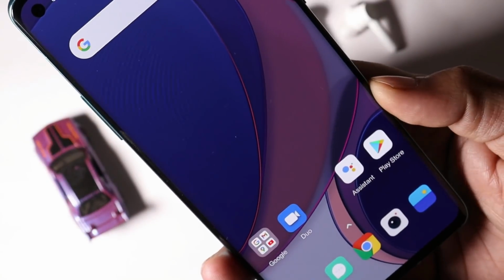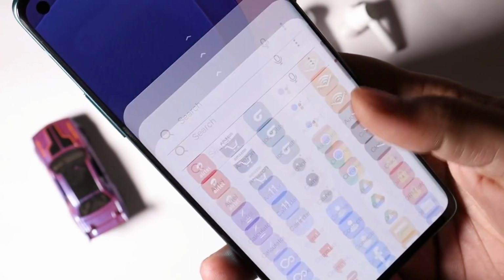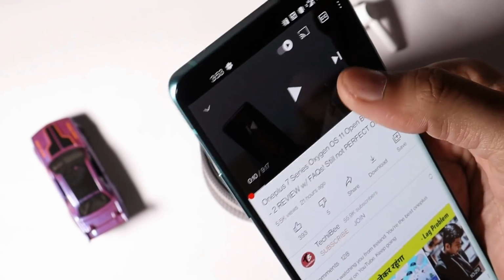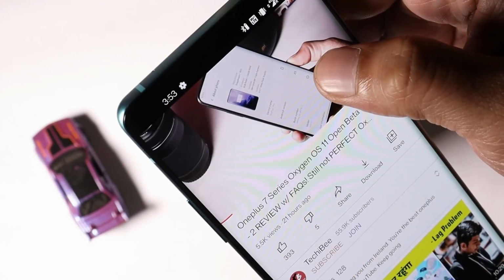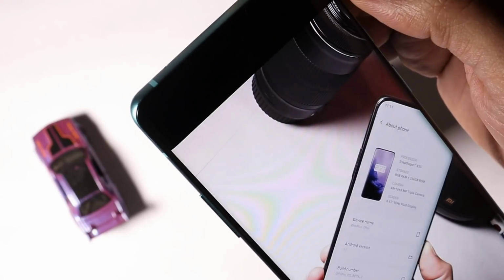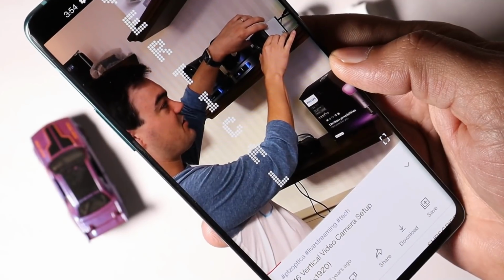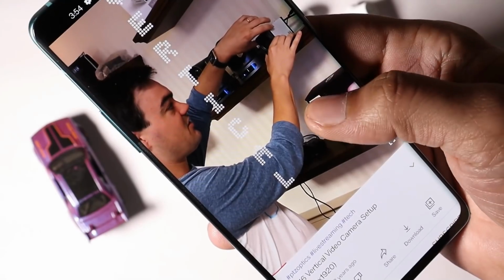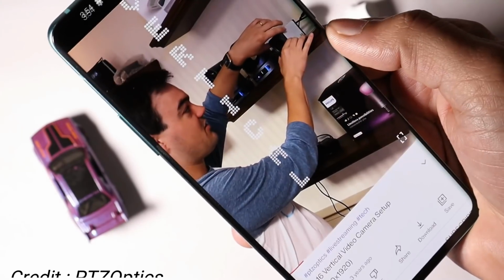And another bug reported by one of my friends, Jaiswal, is related to YouTube. Basically, if we are watching any video on YouTube, we have a swipe up gesture for turning it into full screen. And he reported that this feature is not working on videos with an aspect ratio of 9:16.